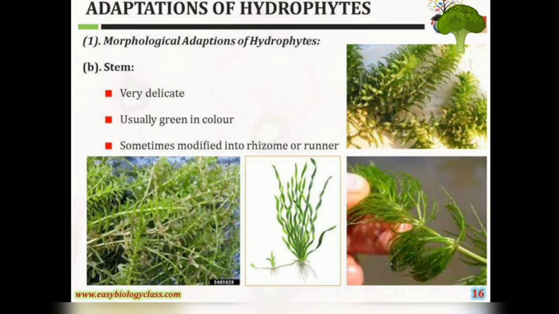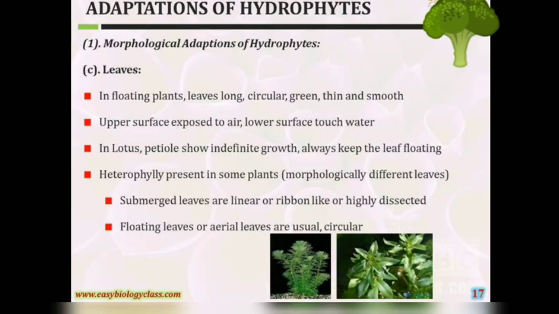Morphological adaptations of hydrophytes. B. Stem. It is very delicate, usually green in color and sometimes modified into a rhizome or runner. Leaves. In floating plants, leaves are long, circular, green, thin and smooth. The upper surface is exposed to the air, and the lower surface touches water. In lotus, the petiole shows indefinite growth, always keeping the leaf floating.